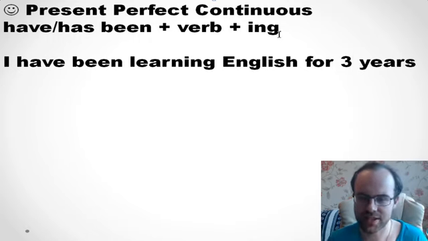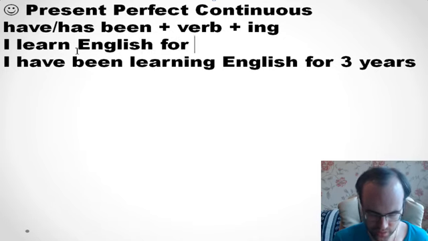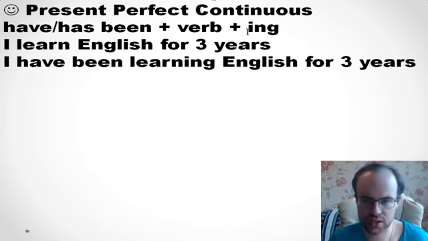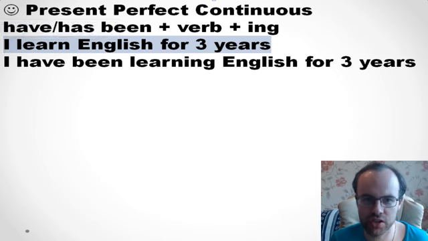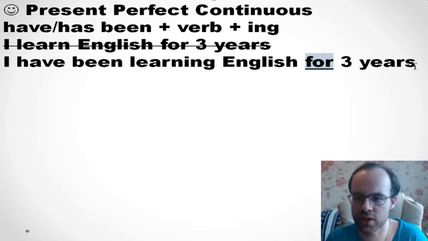It means that I started learning English 3 years ago and I'm still learning it. So if you say I learned English for 3 years, it isn't right. So my friend, unfortunately, it isn't right. It's a mistake because you need to use present perfect continuous with for. I have been learning English for 3 years, yeah?